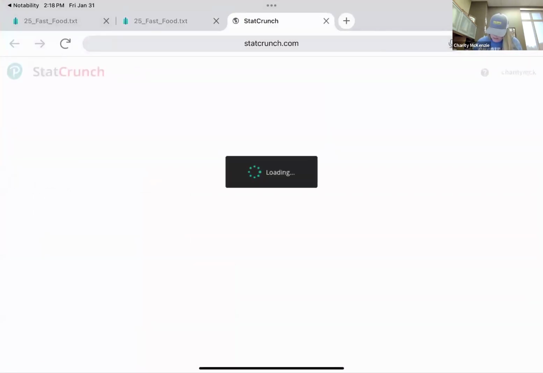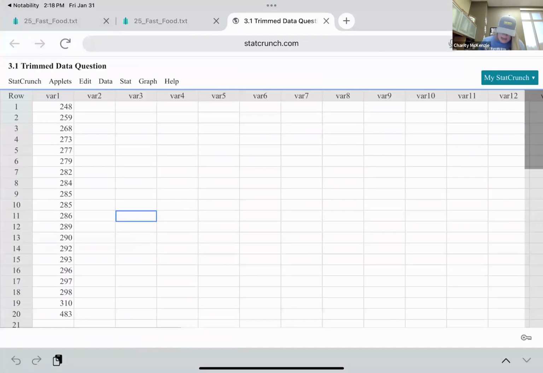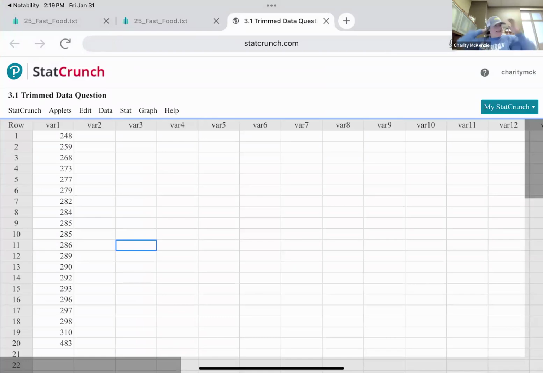See if I'm still logged in. I am. So here's our data here, right? You can see it. And then from here, where we haven't really looked at this yet, where we go to do anything, mean, median, mode, anything in the calculator, which you need to know how to do on StatCrunch, because you could do it on your graphing calculators as well. That's acceptable. But you really need to do it on technology, because what if you have 200 data sets? You don't want to do that mean by hand.